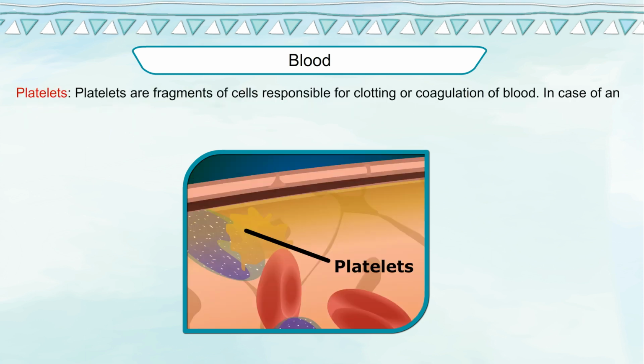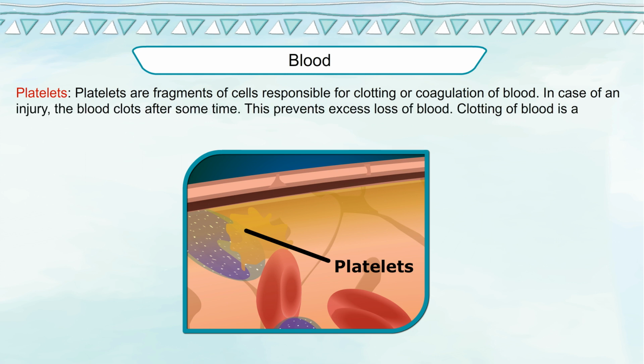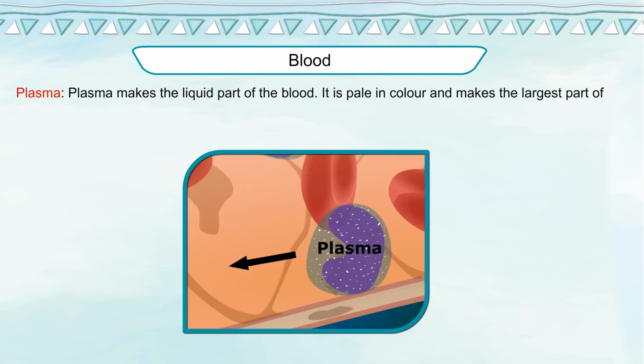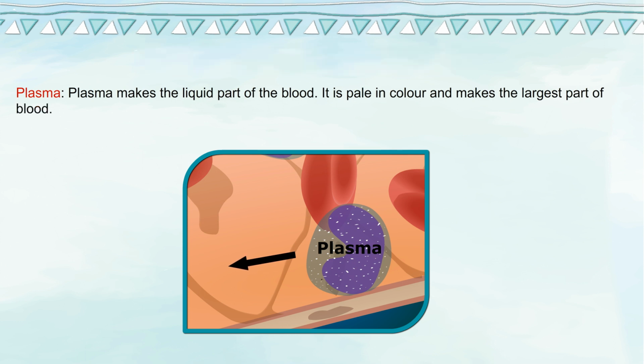Platelets. Platelets are fragments of cells responsible for clotting or coagulation of blood. In case of any injury, the blood clots after some time. This prevents excess loss of blood. Clotting of blood is a defense mechanism in the body. Plasma. Plasma makes the liquid part of the blood. It is pale in color and makes the largest part of blood.